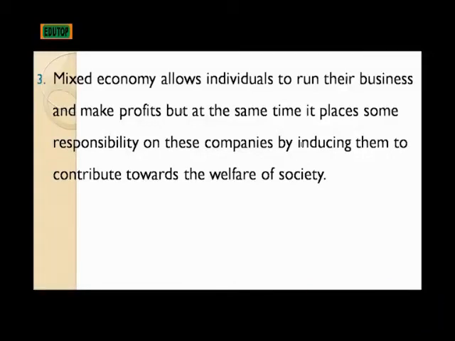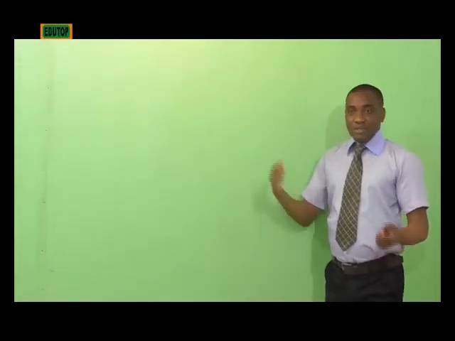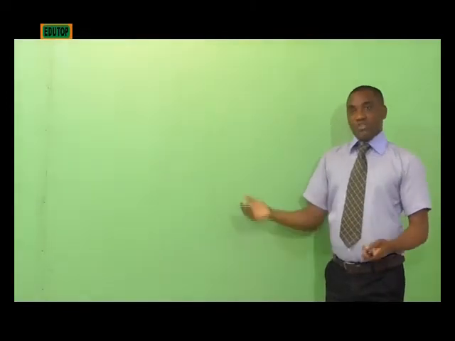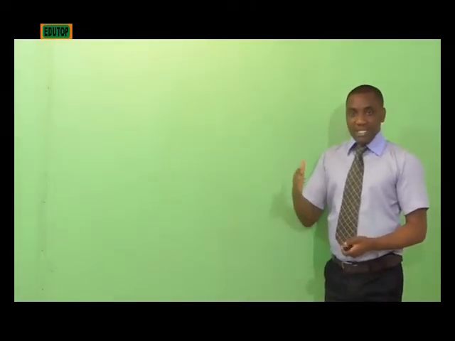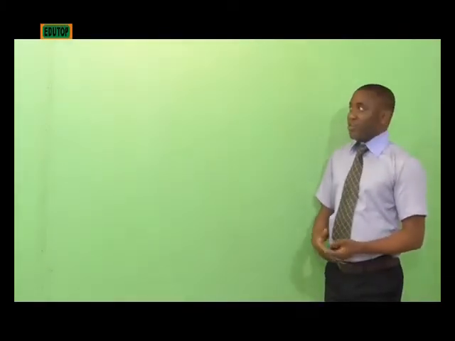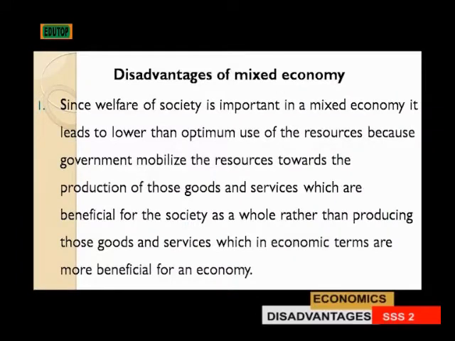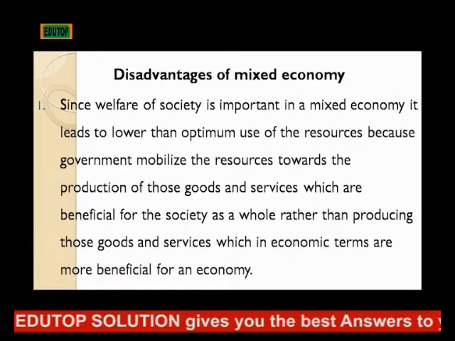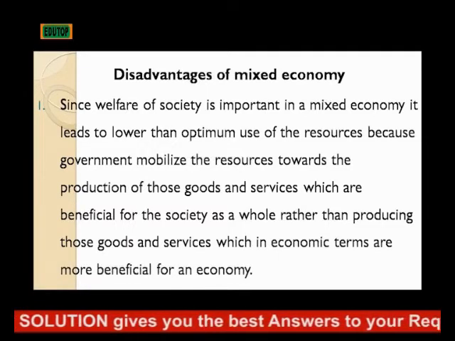Responsibility on these companies by inducing them to contribute towards the welfare of the society. In such places, some companies may engage in some welfare packages for the societies. These are the responsibilities that have been placed on them by the government of such economy. The disadvantages of mixed economies are: one, since welfare of society is important in a mixed economy, it leads